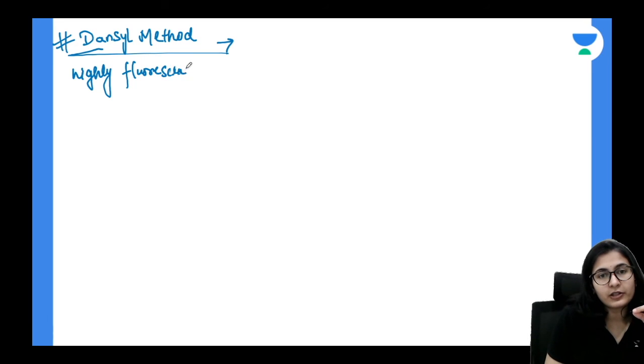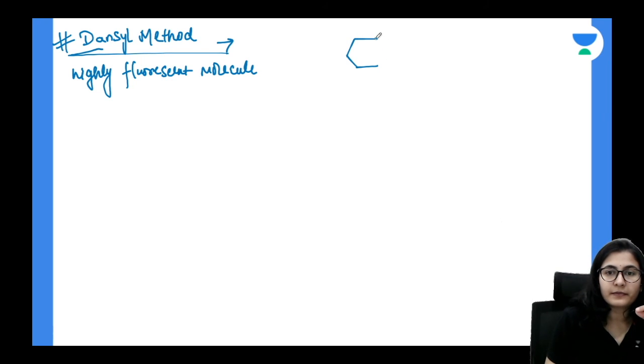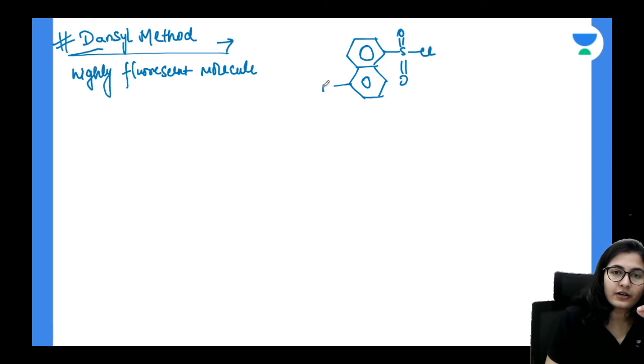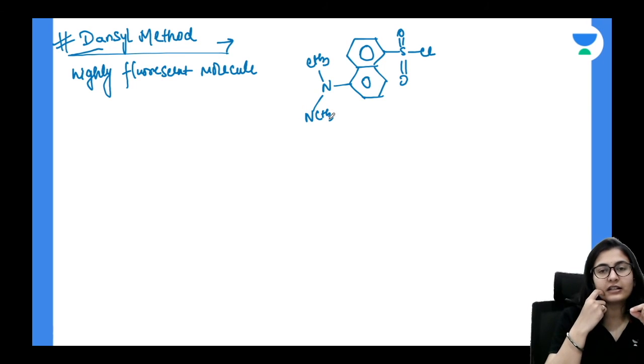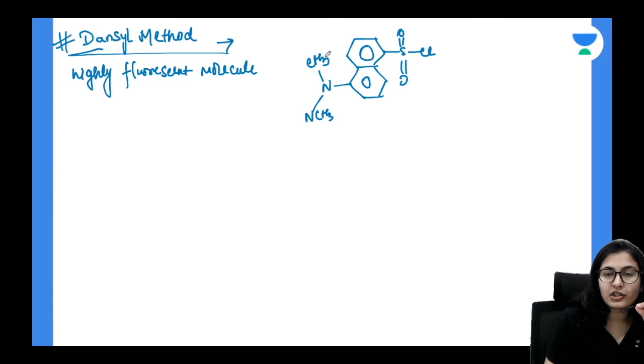Your dansyl chloride is S double bond O double bond O Cl, and on this side you have this group attached. So basically, you can see that the molecule is very rich in conjugation, and that is why it is highly fluorescent.